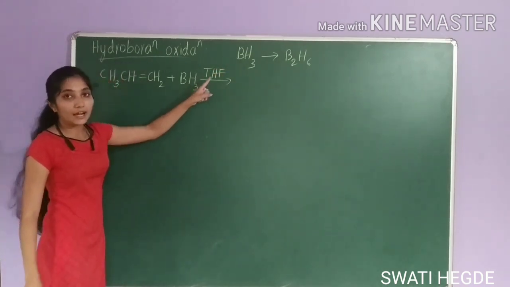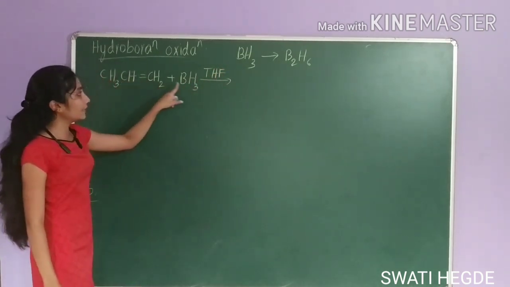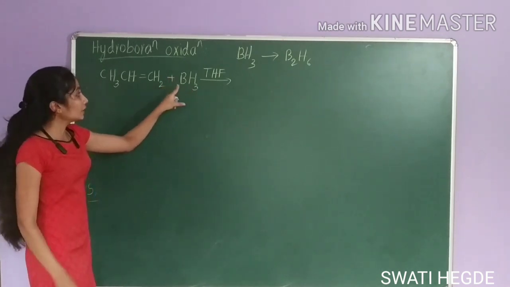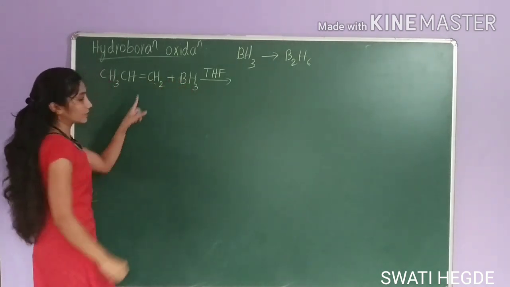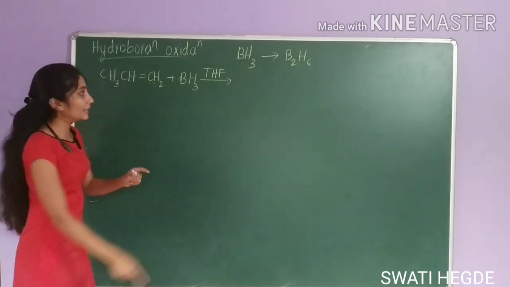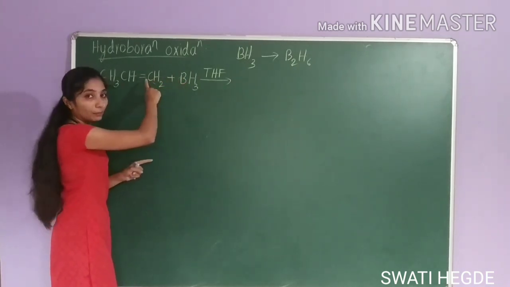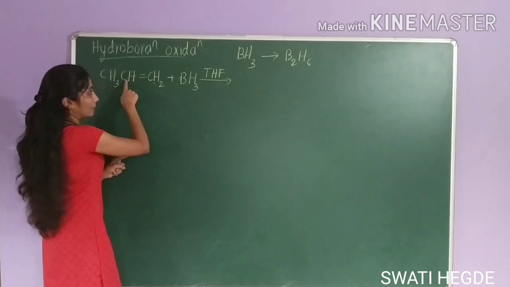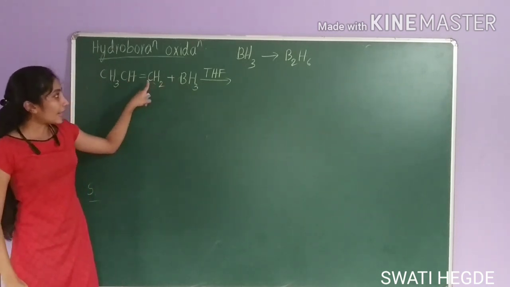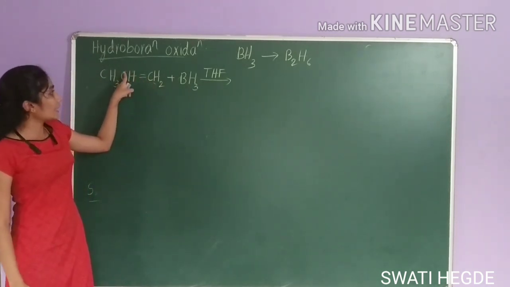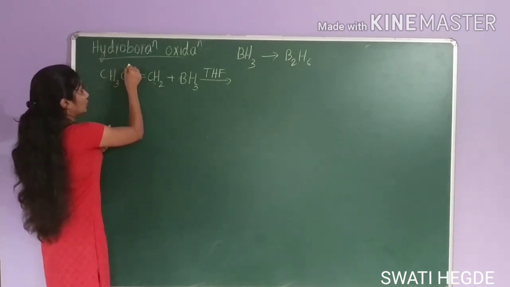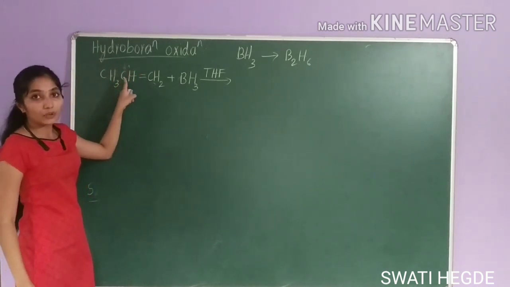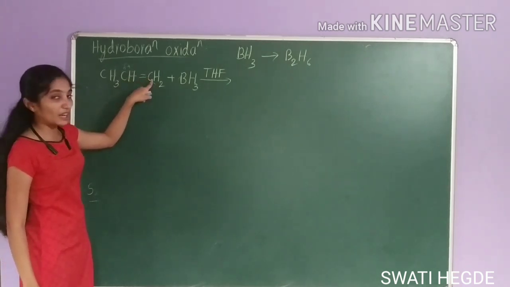In presence of tetrahydrofuran, we are adding alkene to BH3. Here, since this is electron deficient, it will attack on this carbon atom. There are two possibilities. It can attack on this carbon atom, or it can attack on this carbon atom also. But if it attacks on this carbon atom, this attains partial positive charge. So, positive charge on this carbon atom is more stable because this is secondary carbon and this is primary carbon.